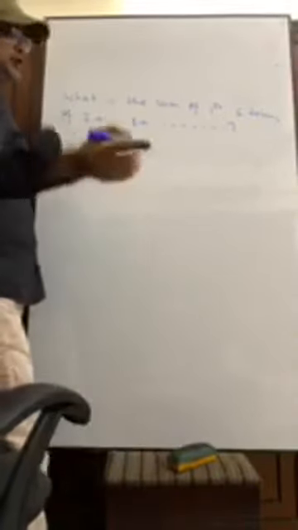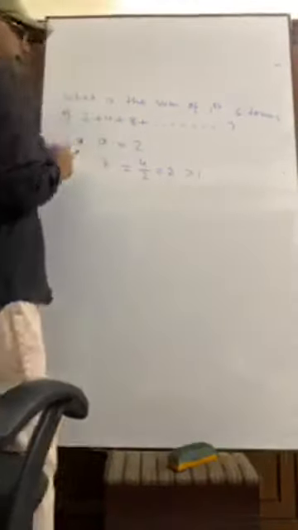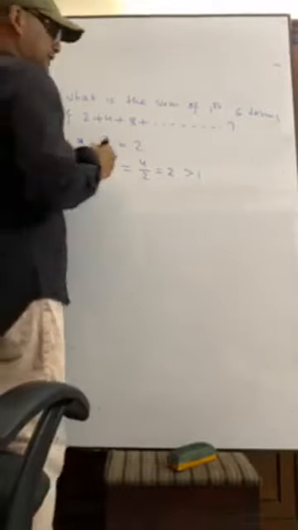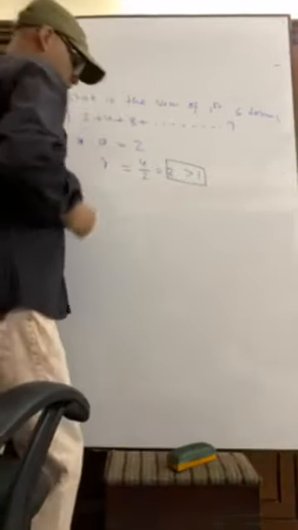This is the formula. What is A? At first you have to determine something. Number 1, what is A? A is 2. What is R? I told you R is the second term by the first term, that is 4 by 2, which is 2. It is greater than 1, remember it. So what is the formula?